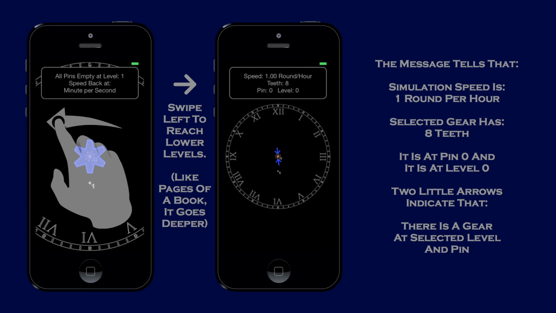Swipe left to reach lower levels. Like pages of a book, it goes deeper. The message tells that simulation speed is 1 round per hour. The selected gear has 8 teeth. It's at pin 0 and it's at level 0. Two little arrows indicate that there is a gear at the selected level and pin.